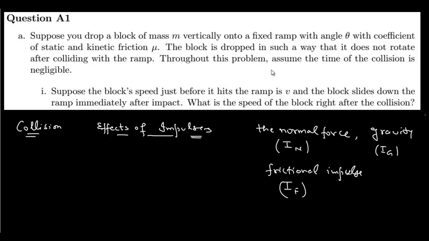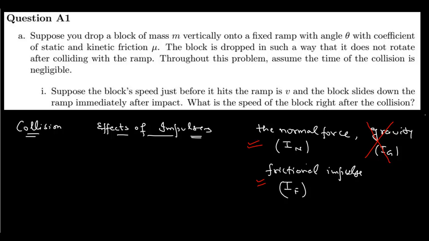Now in this problem he is saying that we have to assume the time of collision to be negligible. So when the time of collision is negligible, the effect of gravity is negligible here, so we are not considering this gravitational impulse. The impulses we are considering here are the normal impulse and the frictional impulse.